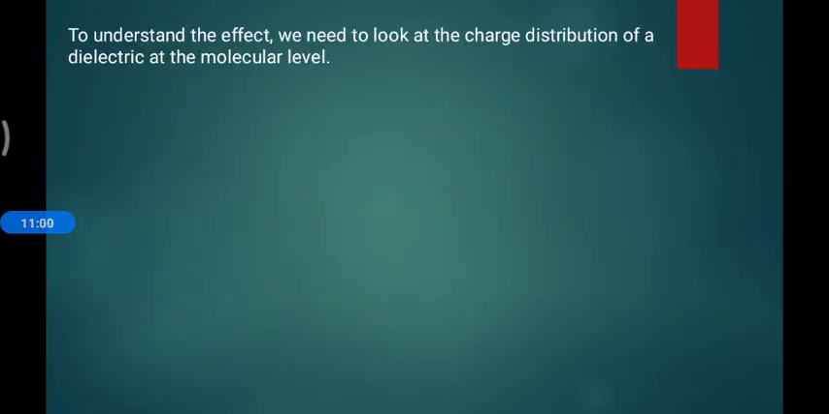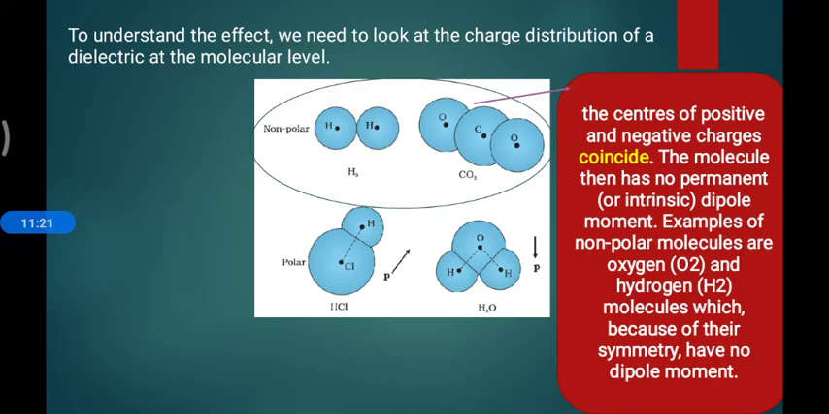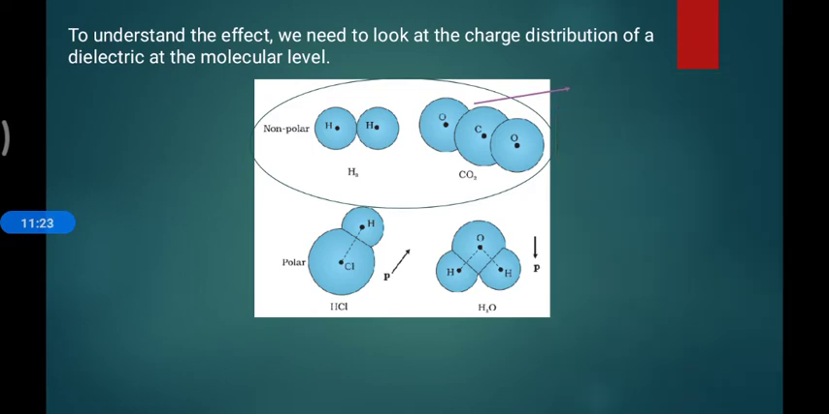To understand the effect, we need to look at the charge distribution of the dielectrics at the molecular level. Some molecules I am taking as examples: H2, CO2, HCl and H2O. Why these four only? You will understand after the discussion. These two are linear molecules, and they are tagged as non-polar molecules. And here the other two are polar molecules.